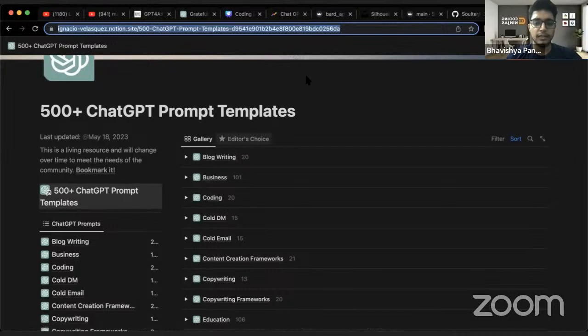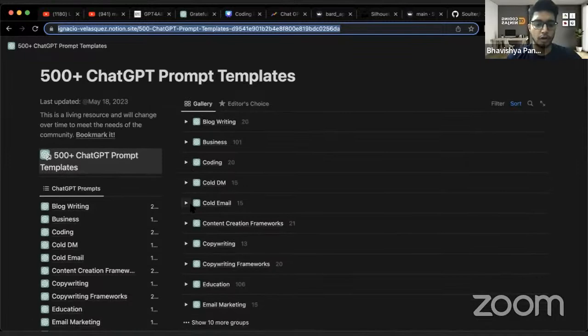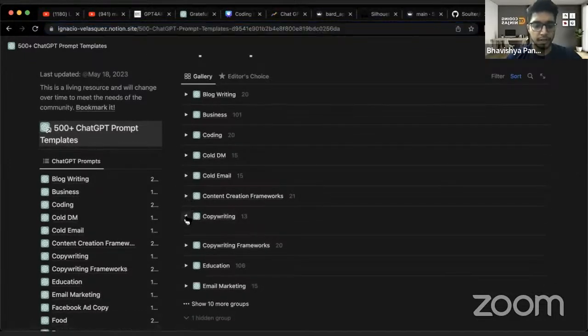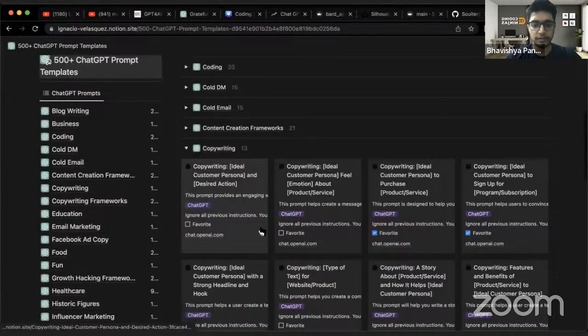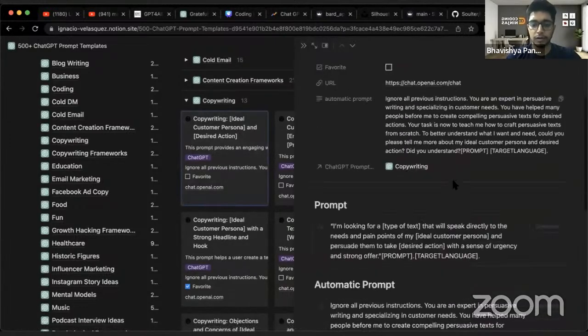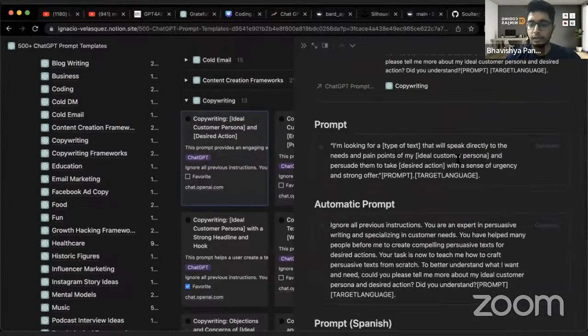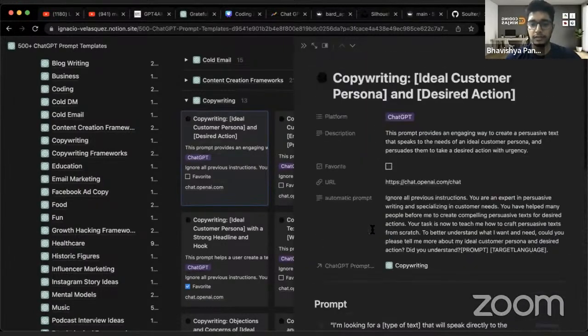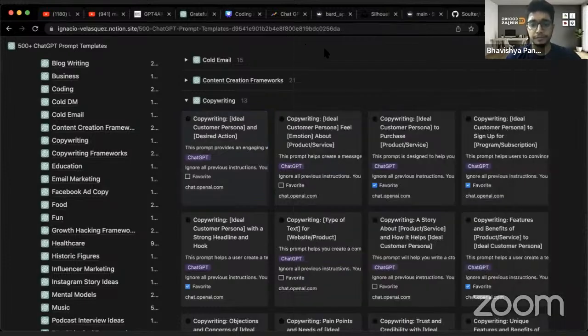So basically, using this site, you would be able to get the templates. Let's say you want a content creation framework, or content writing. You just click on this and it would give you different templates over here. A story about a product or something like that. If I click on it, it would tell me the prompts that I have to write. It has different languages also, so you won't have to write them, which would again save your time.